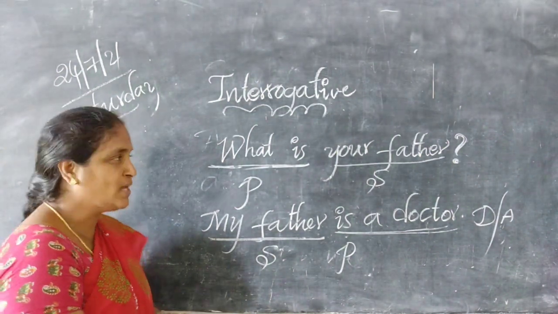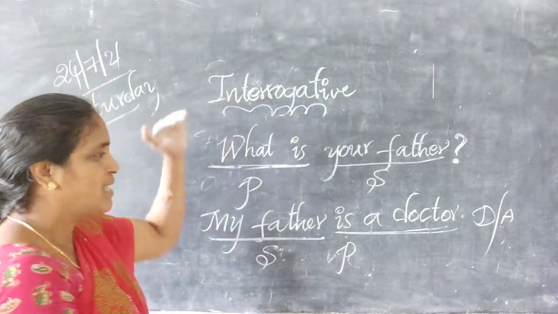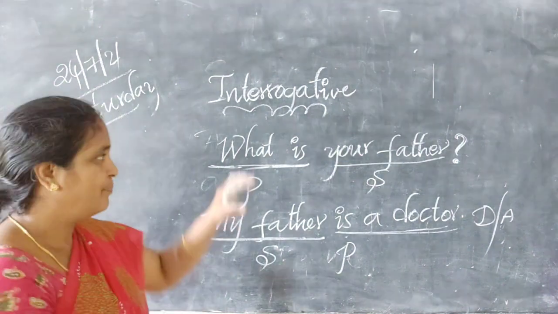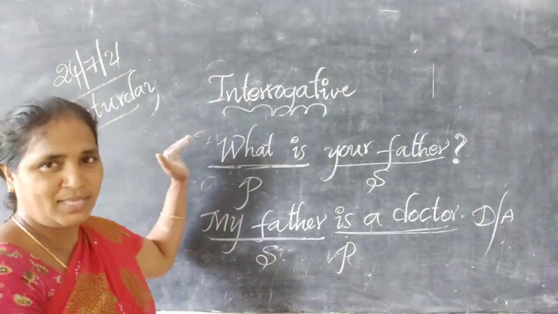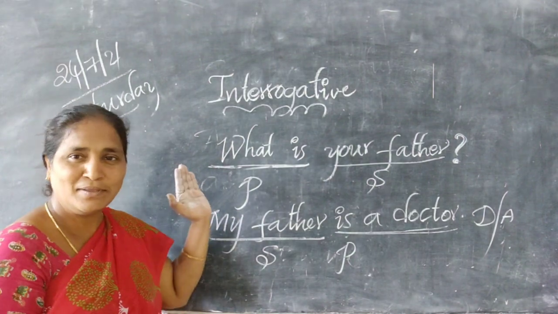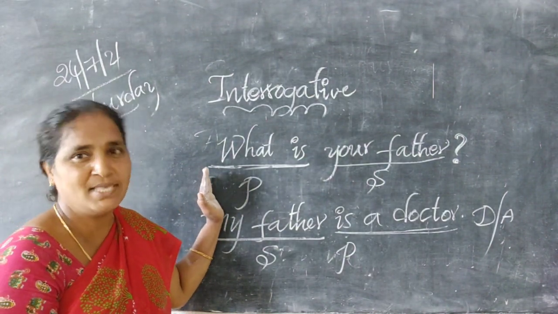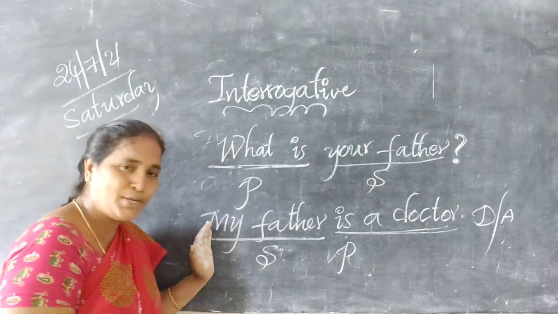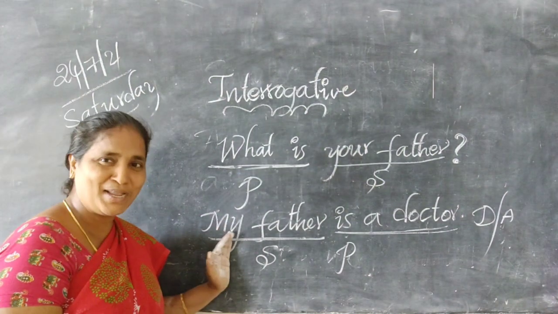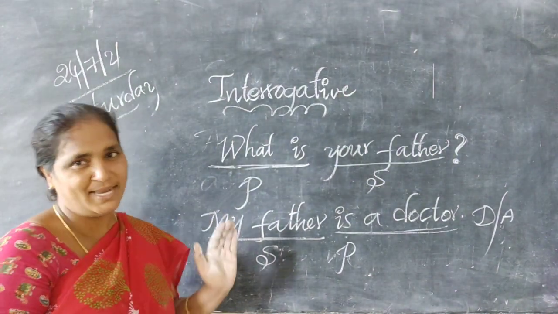Understand, children? What is the difference between an interrogative sentence and a declarative sentence? In an interrogative sentence, the predicate comes at the starting of a sentence. In a declarative sentence, the subject must come at the starting of a sentence.